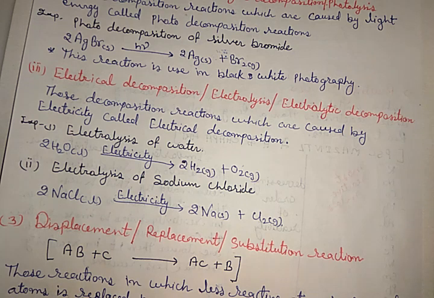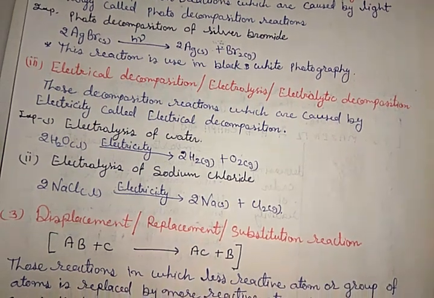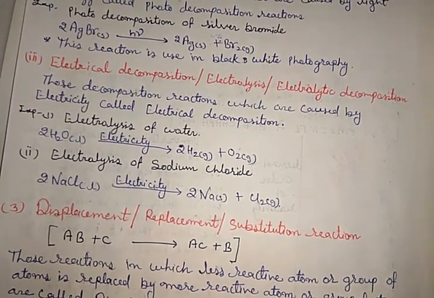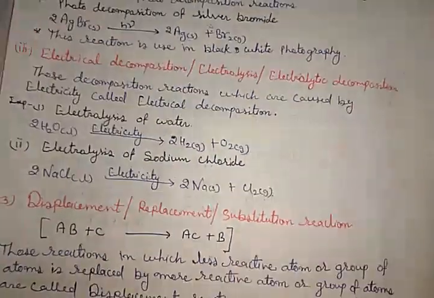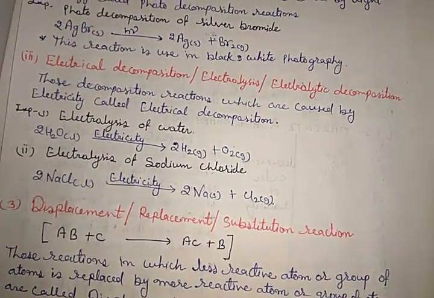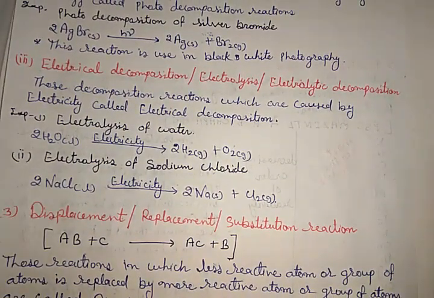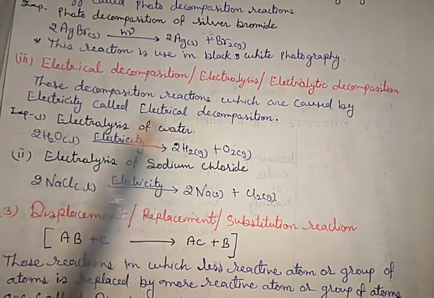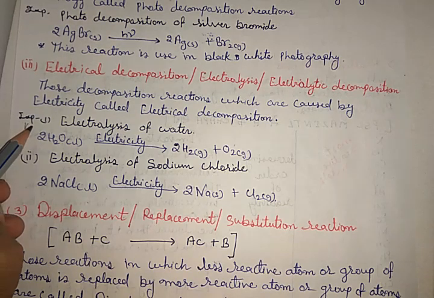If we consider this definition, then we can say that those decomposition reactions which are caused by electricity are called electrical decomposition reactions. Okay, those reactions which are caused by electricity are called electrical decomposition reactions. First one is the example. First one is electrolysis, and it is very important.